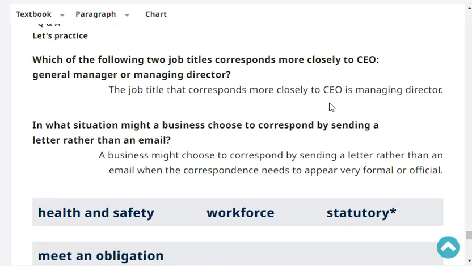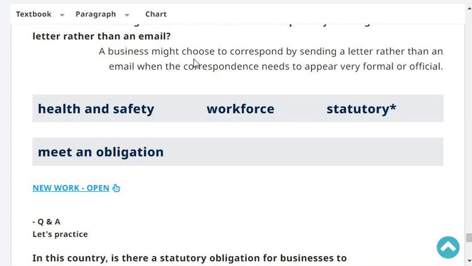In what situation might a business choose to correspond by sending a letter rather than an email? A business might choose to correspond by sending a letter rather than an email when the correspondence needs to appear very formal or official. Very good. And that's the end of our revision.